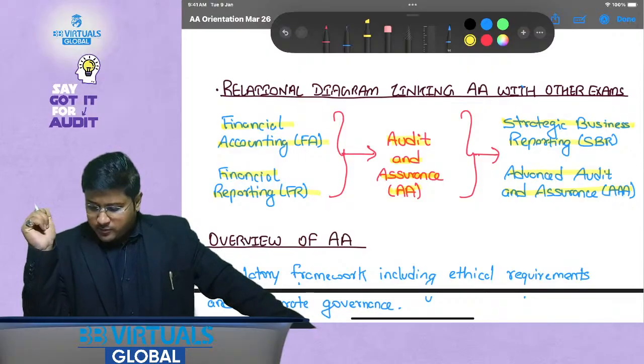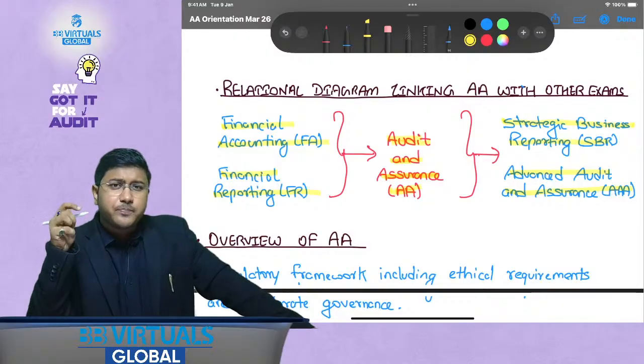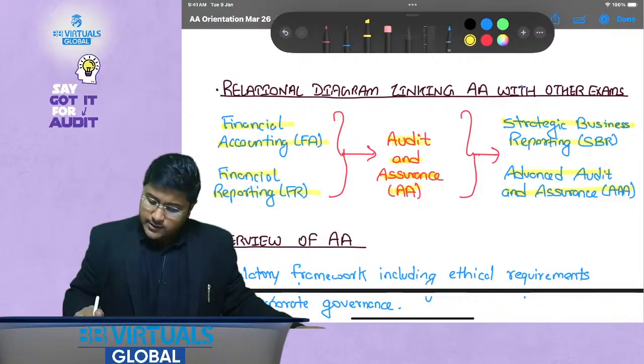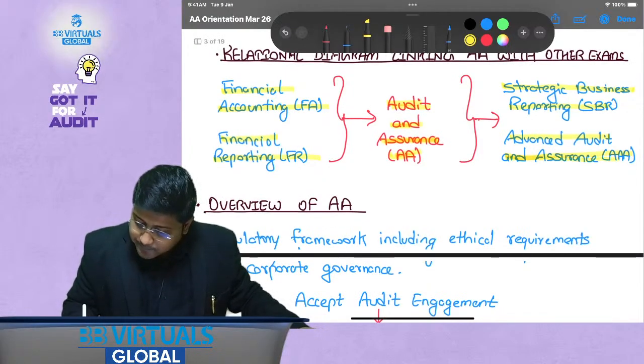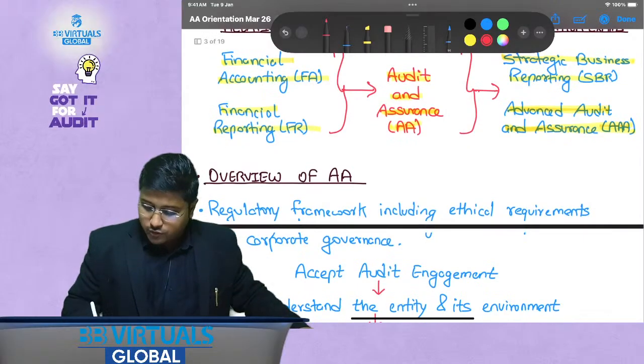Now, what is the core difference between AA and AAA? Can anybody tell me? Whenever we talk about AA and AAA, AAA has certain topics which are not made part of AA.